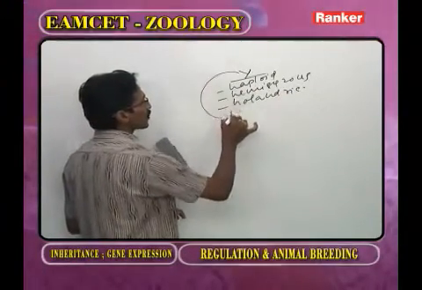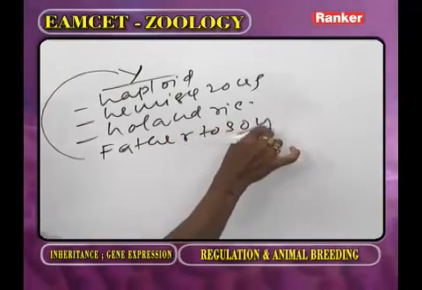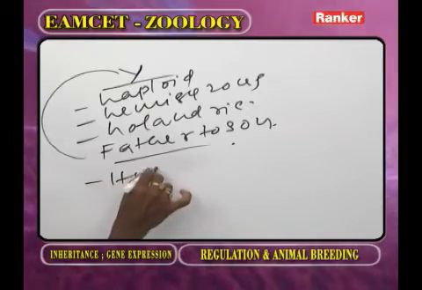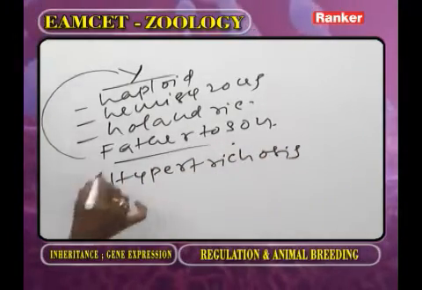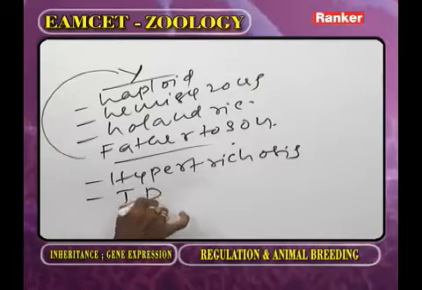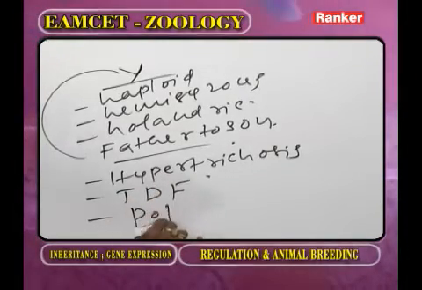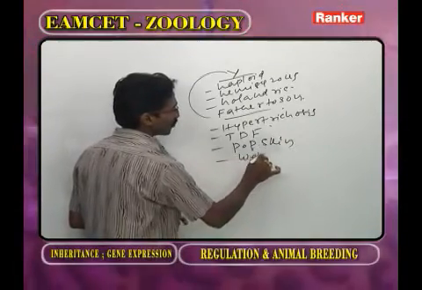Always the Y chromosome passes from father to son only. Now an example is hypertrichosis. And the second one is testis determining factor. Third one is porcupine skin and webbed toes.